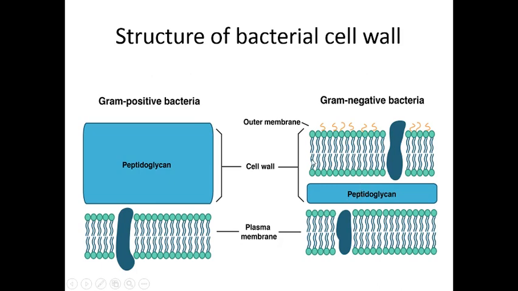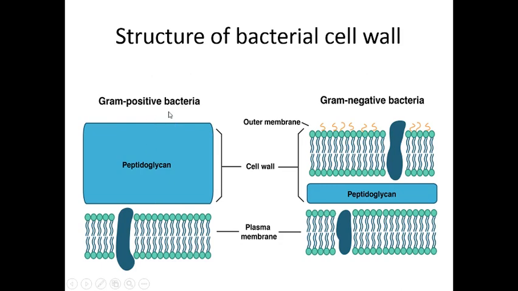And just above the peptidoglycan there is one more layer, that is the outer membrane. This outer membrane is present in gram negative bacteria, but it is absent in gram positive bacteria. When we discuss the comparative structure of lipid, this one is the plasma membrane, and you can see here the lipid bilayer. But the outer layer is absent in gram positive bacteria.